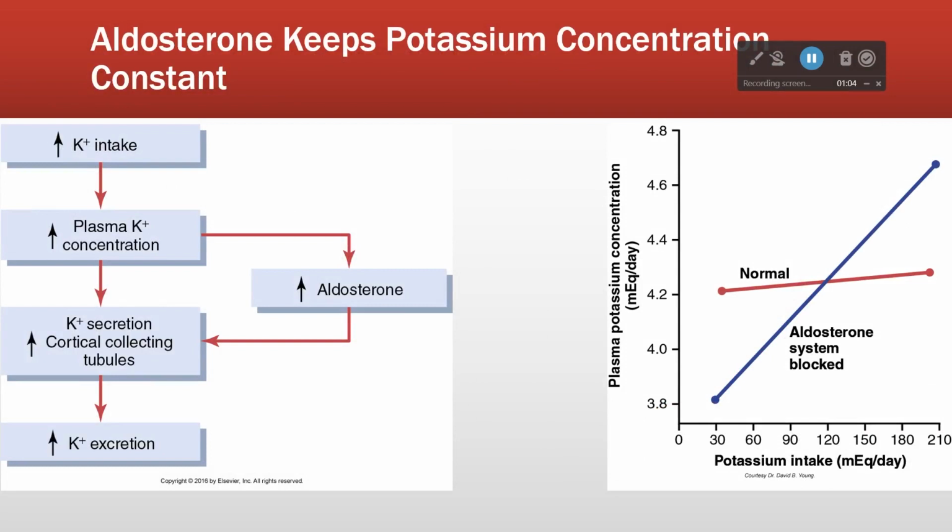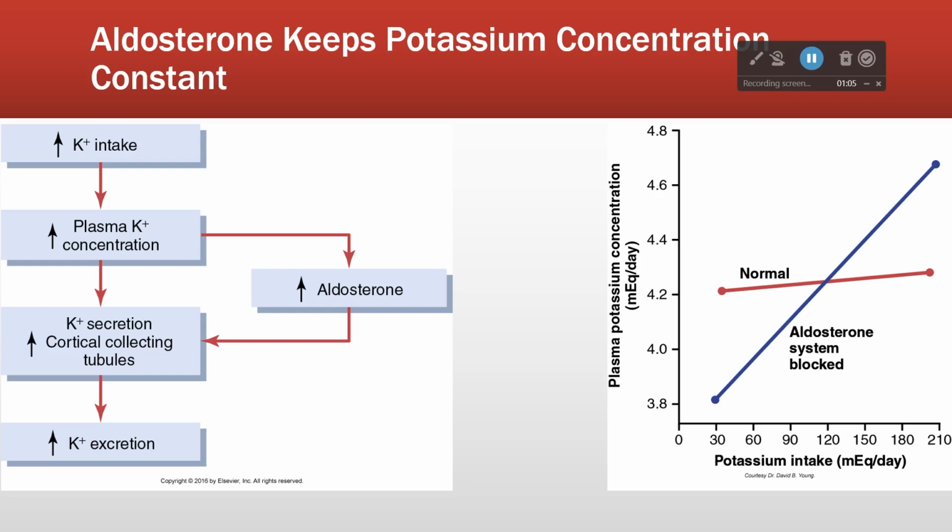Okay. So essentially, aldosterone keeps our potassium concentration constant. Okay, so x-axis, increasing potassium intake. We just looked at one of these for sodium, right? So increasing potassium intake here, plasma potassium concentration. When aldosterone is present, big changes in potassium intake make only a tiny change in potassium concentration. This is what we want. We don't want to have to measure the potassium we're taking in, right? We want our bodies to just handle whatever we put in there, right?